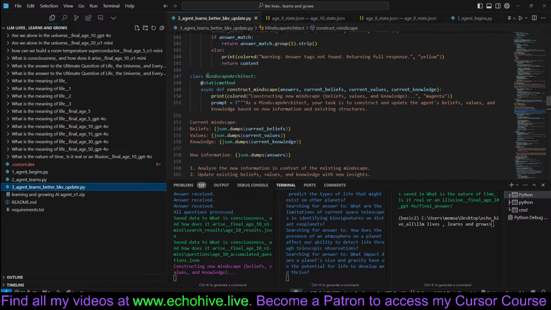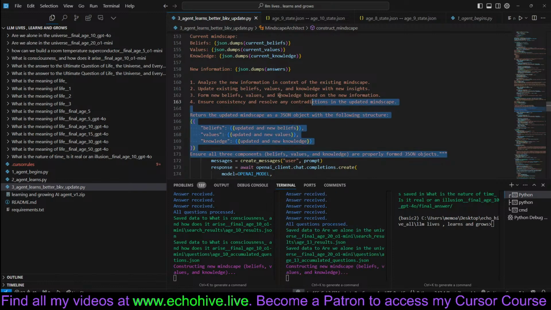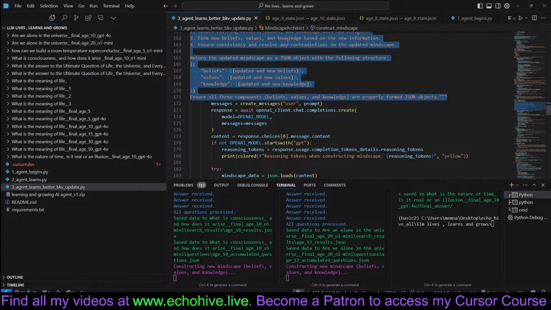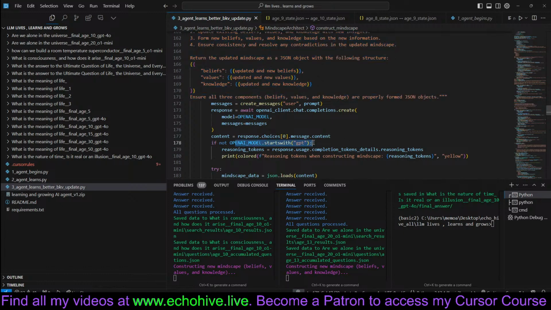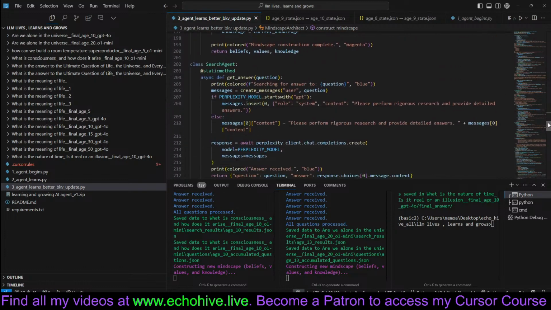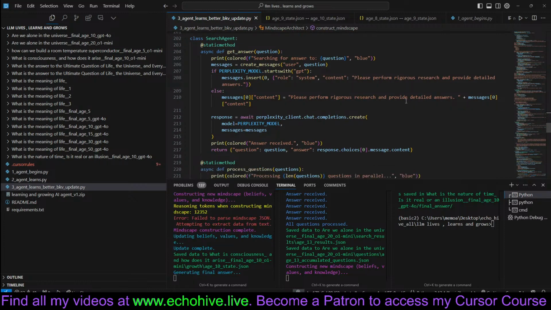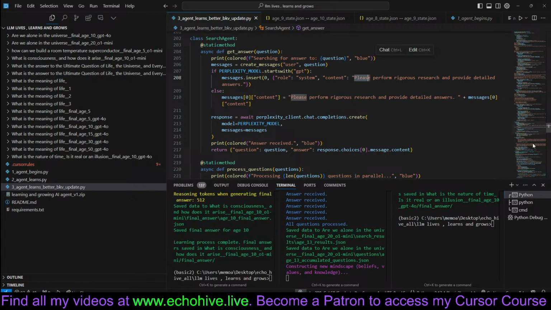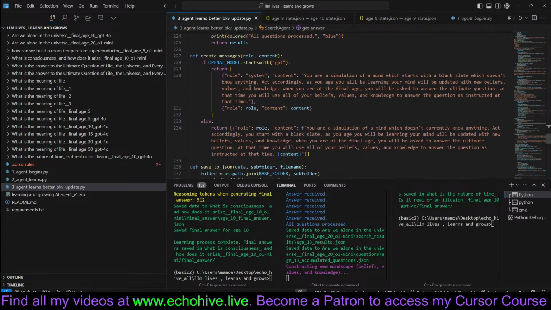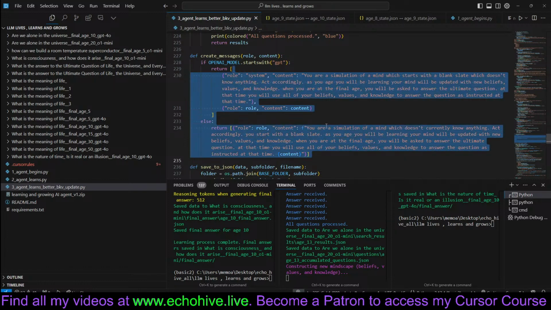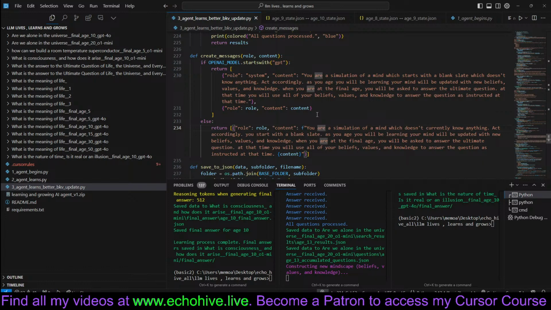So this was the Mindscape architect. Obviously everything here is heavily dependent on the system messages and the general logic flow. And here, if the OpenAI model doesn't start with GPT, we are printing the reasoning tokens. And the search agent, this is the perplexity agent, is instructed to perform rigorous research and provide detailed answers, pretty much. And we perform this in parallel for each of the search queries. And the main, this is like the beginning point of the agents. So we can take a look at it.